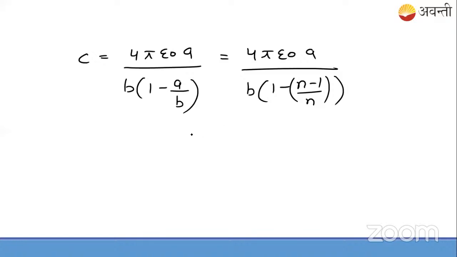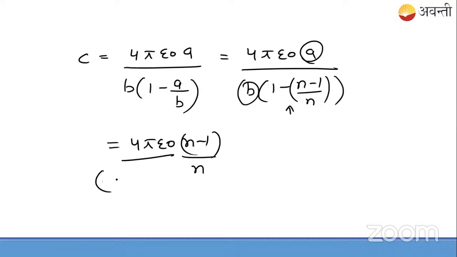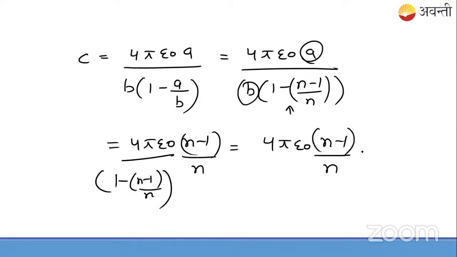Now if you check, when we solve this, what will come? What do you think? Again, we have A upon B value here, so put it in. 4 pi epsilon naught A upon B comes out to be n minus 1 upon n, and the denominator has 1 minus n minus 1 upon n. So we have the net value n minus 1 upon n.